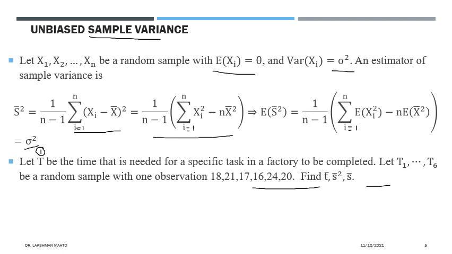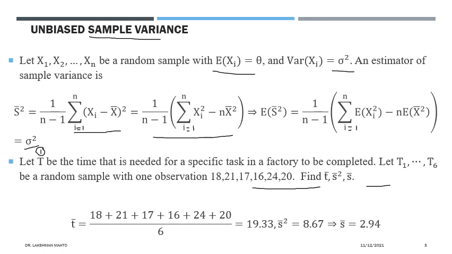From this single observation we can find all these easily, because here I have taken a small notation, meaning these are just a specific observation of the corresponding estimator. That's why I have taken small letters, and we can calculate them from the single observation only. So if we calculate t small bar, that means one estimate of the sample mean, it would be the summation of these values divided by the size of the sample, which is 6. The value we get, 19.33, is the sample mean for this single observation.